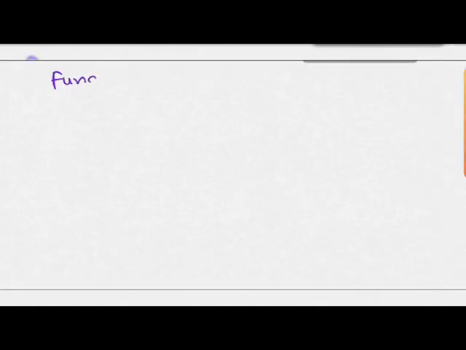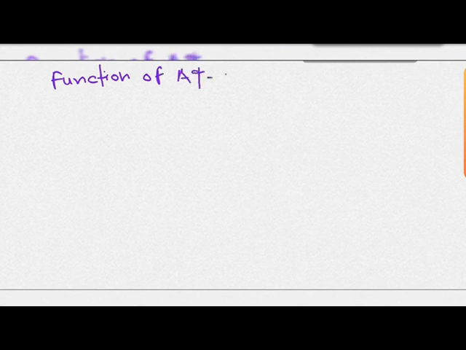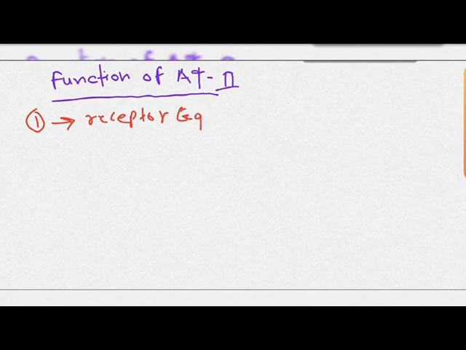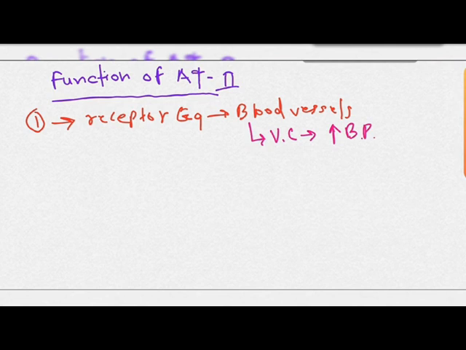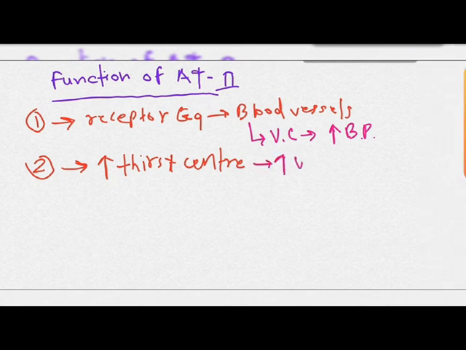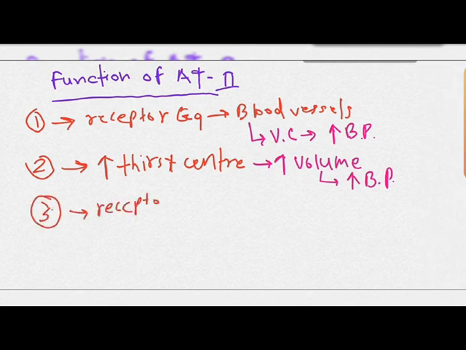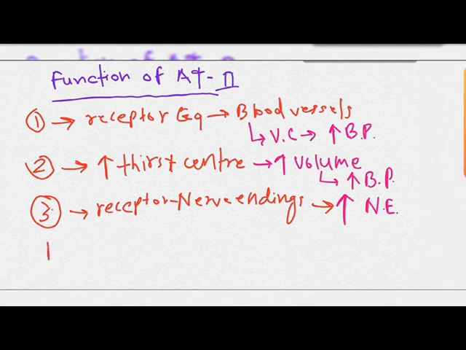So now we will talk about the various functions of angiotensin 2. The GQ receptors of angiotensin 2 present on the blood vessels, after binding of angiotensin 2, cause vasoconstriction, which increases the blood pressure. It also stimulates the hypothalamus, where the thirst center is present, to increase the blood pressure by increasing the volume. Receptors of angiotensin 2 are also present at the nerve endings. After binding with these receptors, it stimulates more production of norepinephrine.